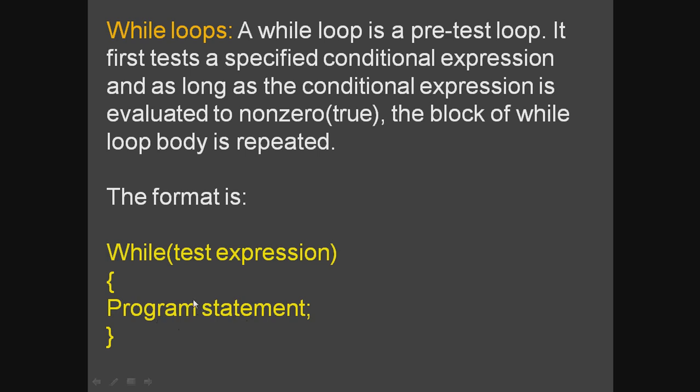For the repetitions to continue, the increment or decrement, the re-evaluation, is done inside the body of the while loop. So the structure of the while loop is different from that of the for loop. Clear?